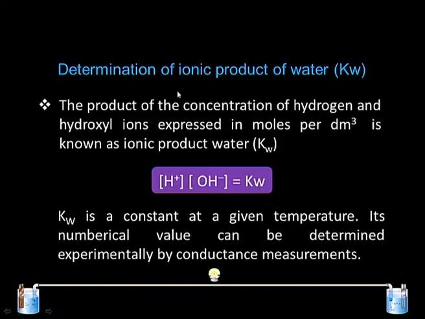There is the ionic product of water, Kw, which can be determined. And what is the ionic product? It is the product of the concentration of hydrogen and hydroxyl ions expressed in moles per dm cube, known as the ionic product of water. This is simply a multiplication of these two ions, and this value can be determined at different temperatures. We will try to look at how it is being done.